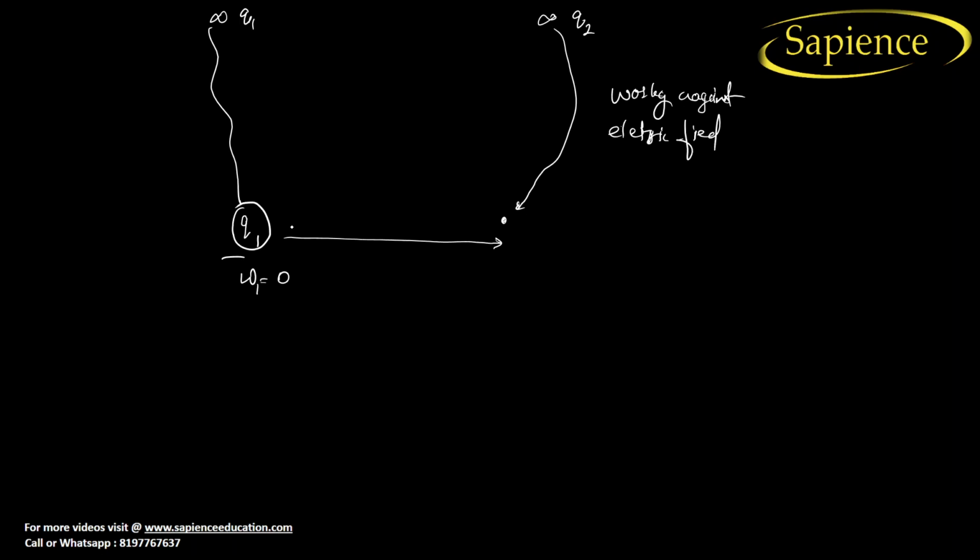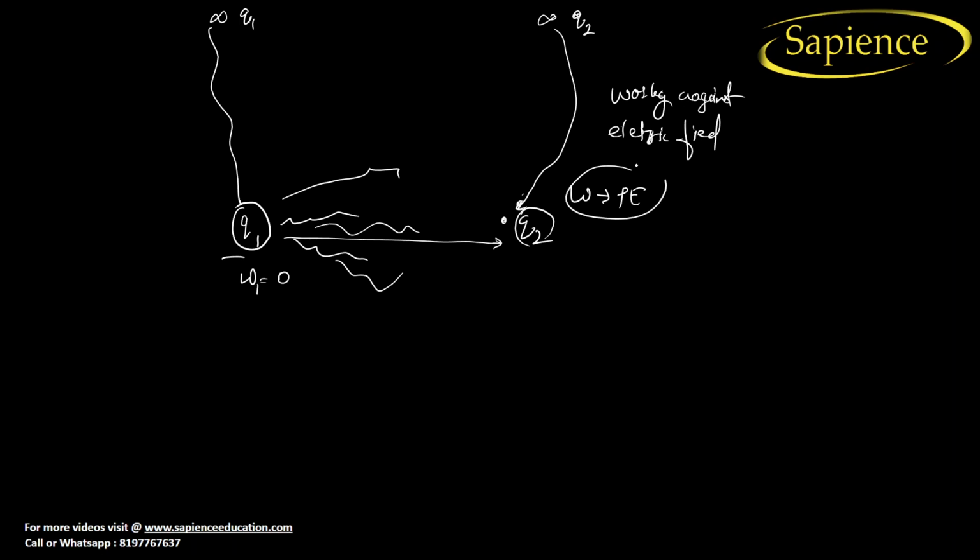See here, this charge will create an electric field like this, and due to this, if you bring this charge, you have to do the work. As soon as I have to do the work and put this charge, this work gets converted into potential energy, right? It is as simple as it is.